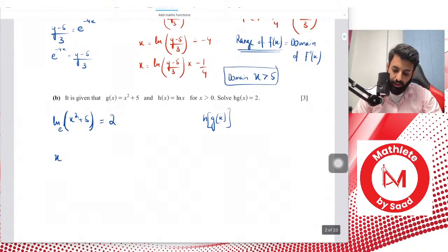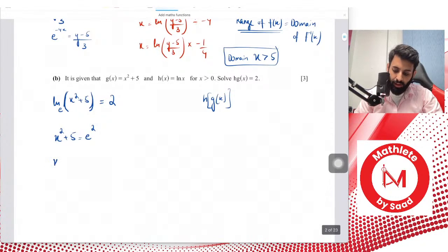So we write this in index form, which means x squared plus 5 is equal to e to the power of 2. Then we write this nicely: x squared is equal to e to the power of 2 minus 5. And we make x the subject, for which we have to take the square root on both sides, and now we have e squared minus 5.